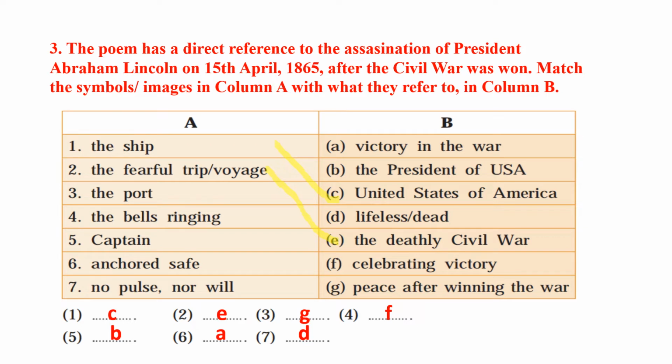Number 3, the port: option G, peace after winning the war. Number 4, the bells ringing: F, celebrating victory. Number 5, captain: option B, the President of USA. Number 6, anchored safe: option A, victory in the war. Number 7, no pulse, no will: option D, lifeless or dead.